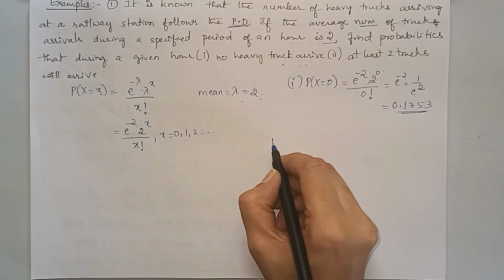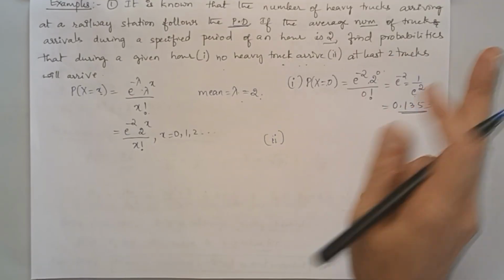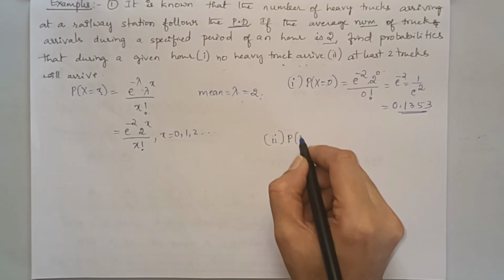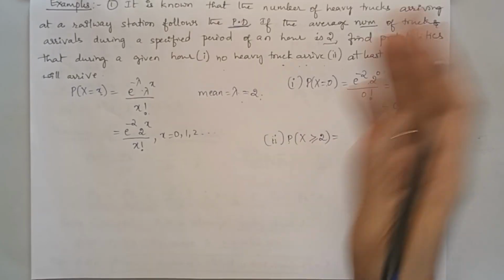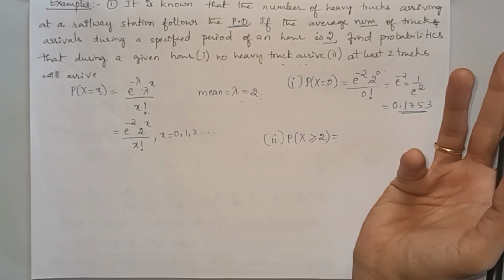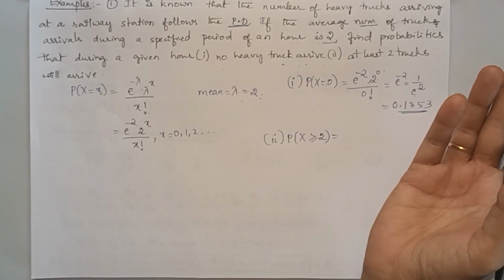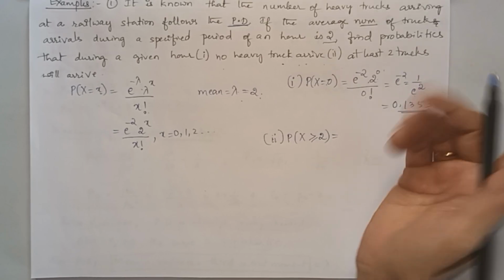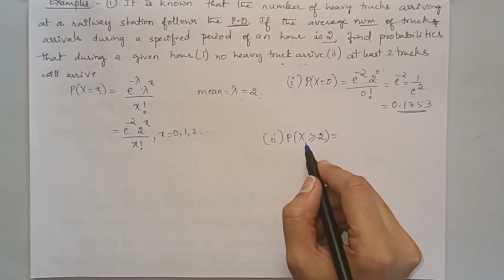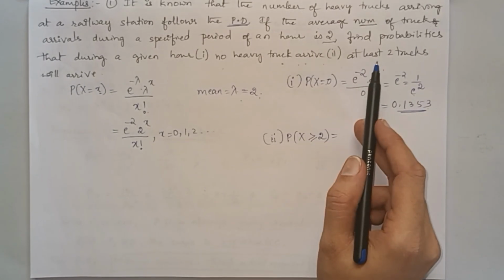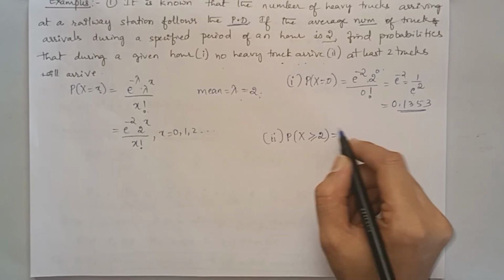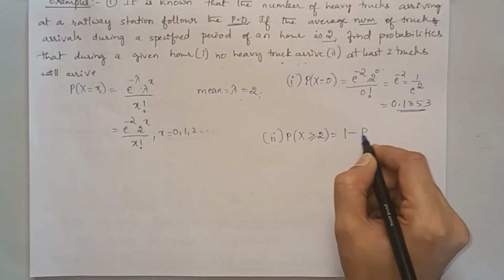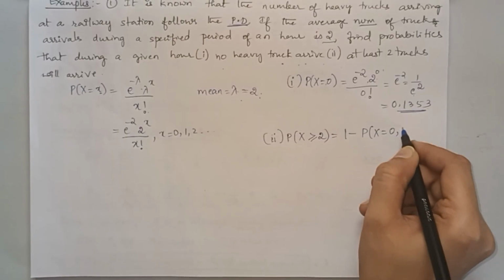Next, what is the second question? At least 2 trucks will arrive. So probability at least means minimum 2, maybe more than 2. More than 2 means how many? We don't know. Number of trials is not given. For a Poisson distribution, it may not be known. So we want to find out probability of x greater than or equal to 2. Number of trucks arriving: at least 2 or more than 2. So for that what we do is 1 minus probability of x equal to 0, 1.